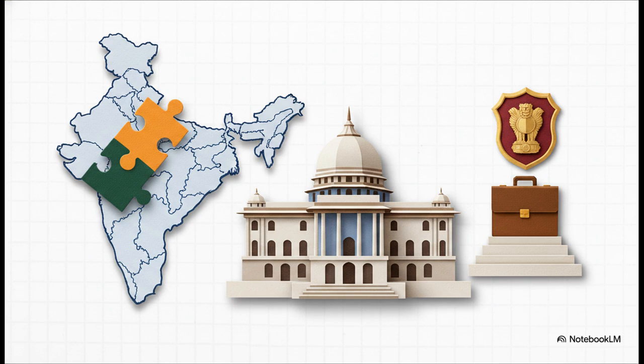Under Article 249, the Rajya Sabha can declare a subject on the state list as a matter of national importance. This allows the Union Parliament to step in and make laws on it. Number 2, they possess the exclusive power to authorize the creation of new all-India services that are common to both the Union and the states. Write those 2 points down perfectly and you've secured your marks for sure.